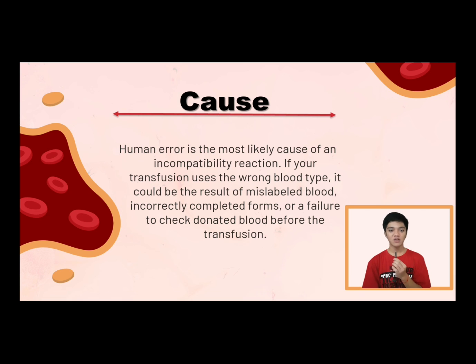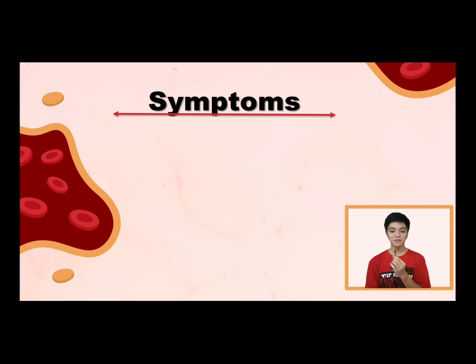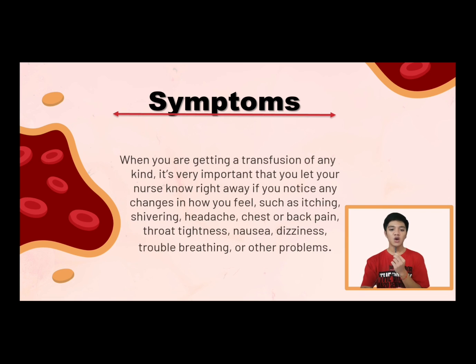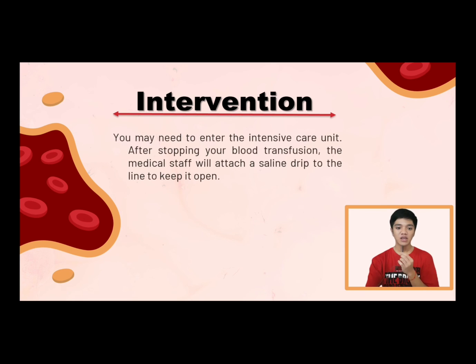Thank you, Ms. Castillo. For the symptoms of blood incompatibility in blood transfusion, when you are getting a transfusion of any kind, it is very important that you let your nurse know right away if you notice any changes in how you feel, such as itching, shivering, headache, chest or back pain, throat tightness, nausea, dizziness, trouble breathing, or other problems. For the intervention, you may need to enter the intensive care unit.